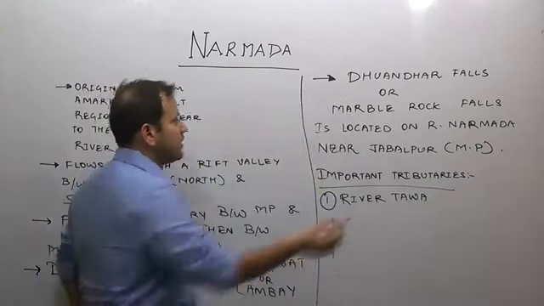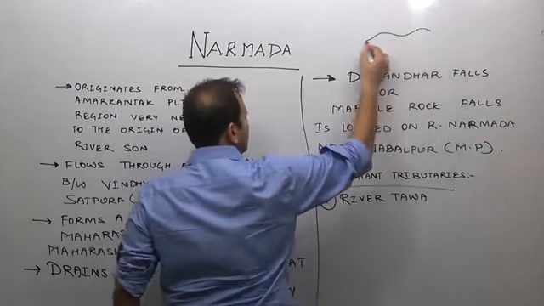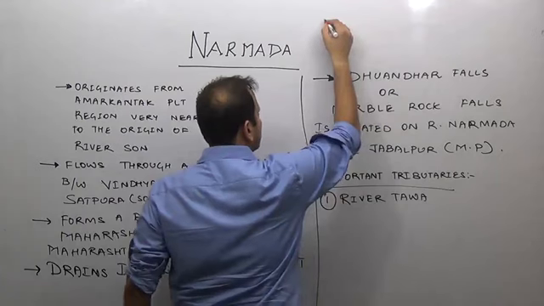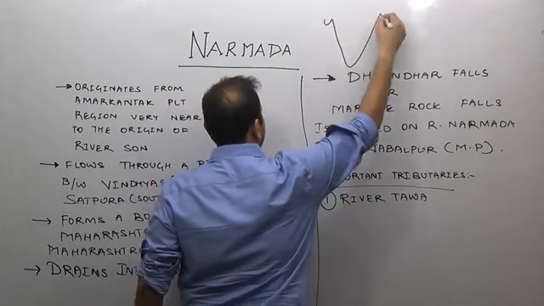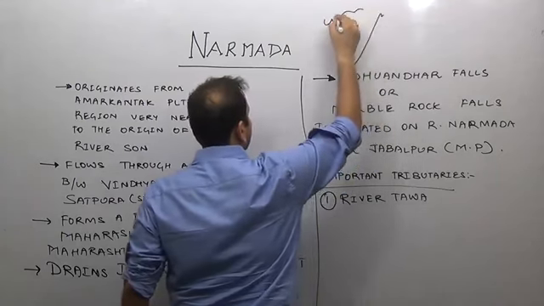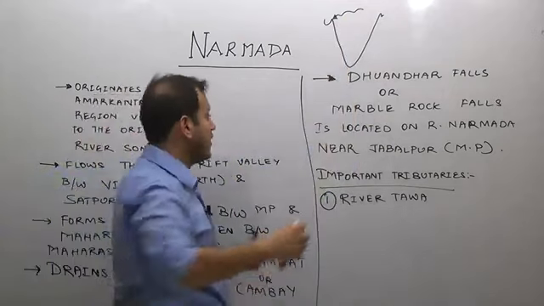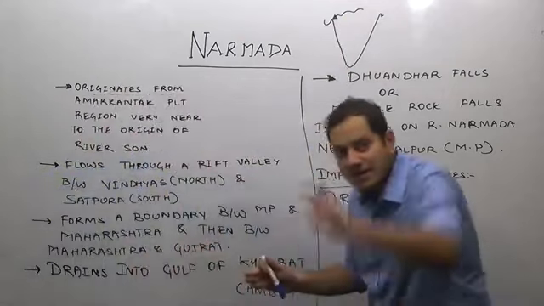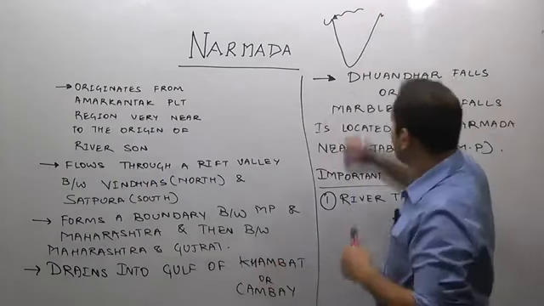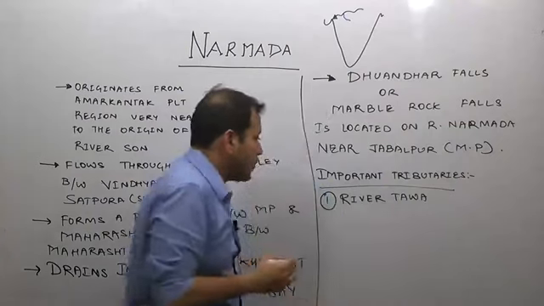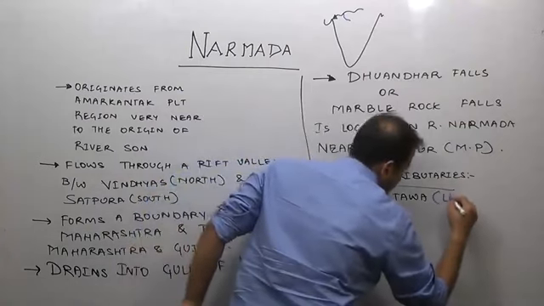Left bank tributary means if this is the direction in which river Narmada is flowing, this is how the river Narmada flows. So river Tawa is joining from its left bank. I am facing this direction. Where is my left hand? This. So one of the important tributaries is river Tawa, which is a left bank tributary.